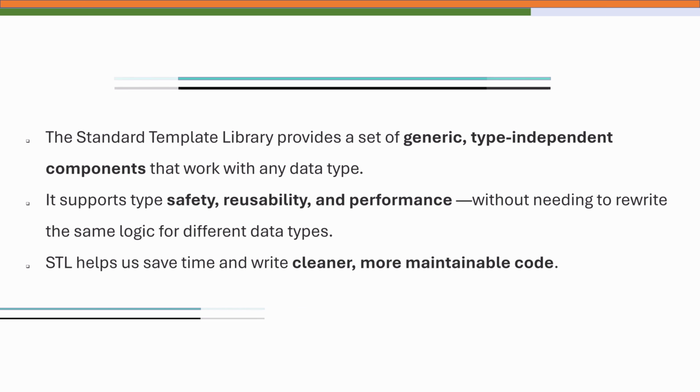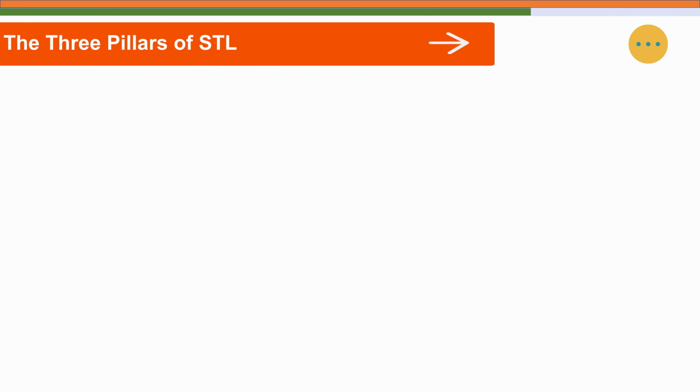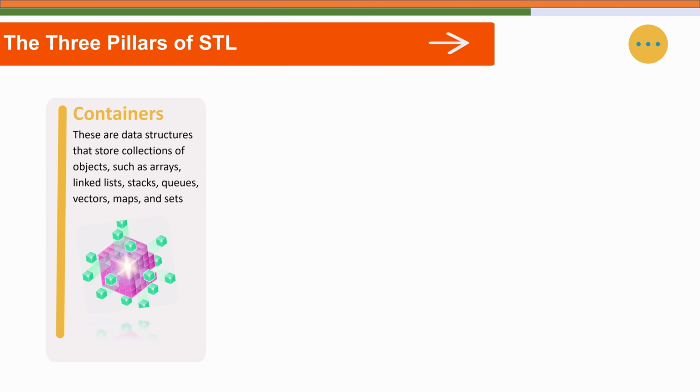So in modern C++ programming, one of the most powerful features you will encounter is the standard template library, known as STL, which is a collection of well-tested, reusable and template-based classes and functions that are designed to help developers handle algorithms, storage, and manipulation with ease and efficiency. Instead of writing data structures like stacks, queues or linked lists from scratch, we can use the ready-made, highly optimized versions in the STL.